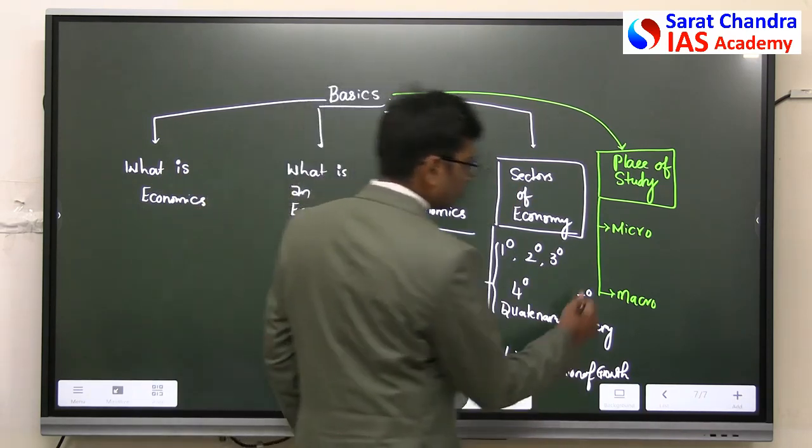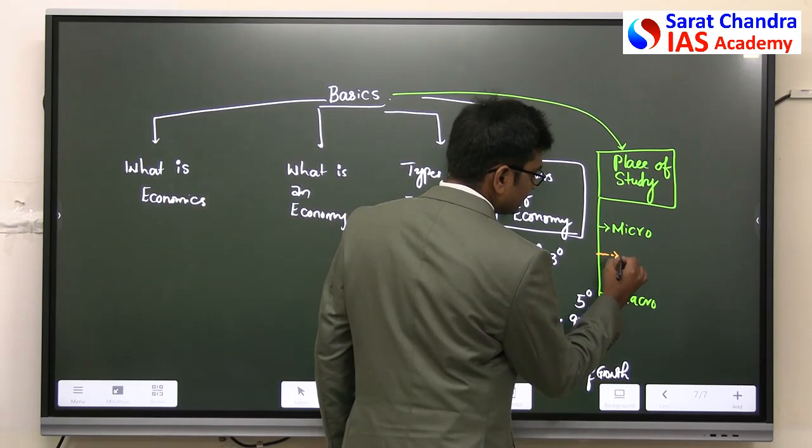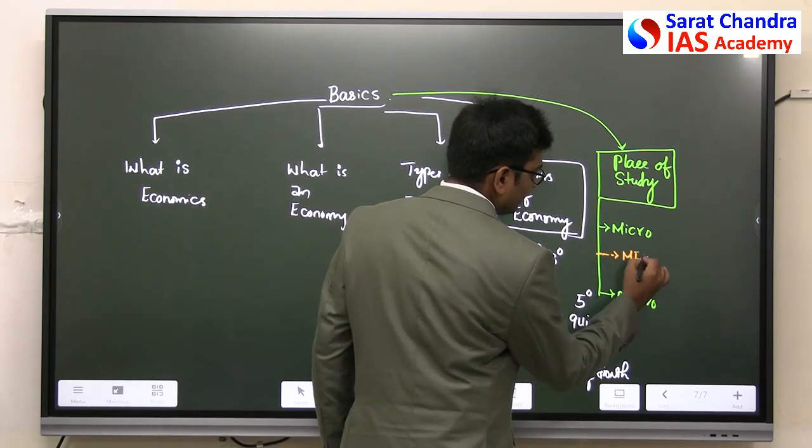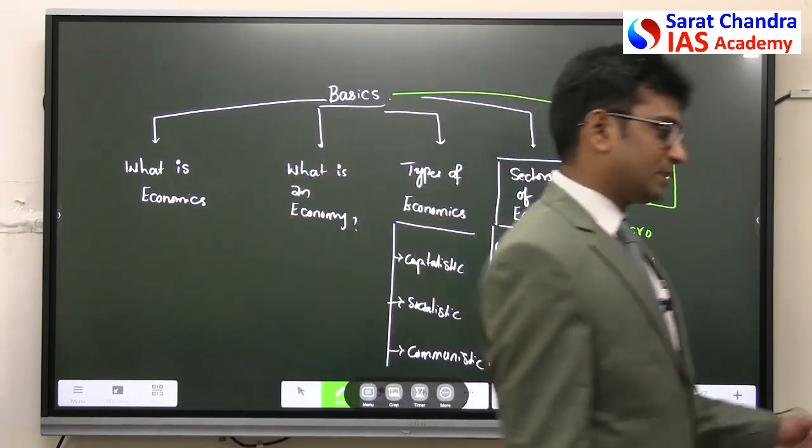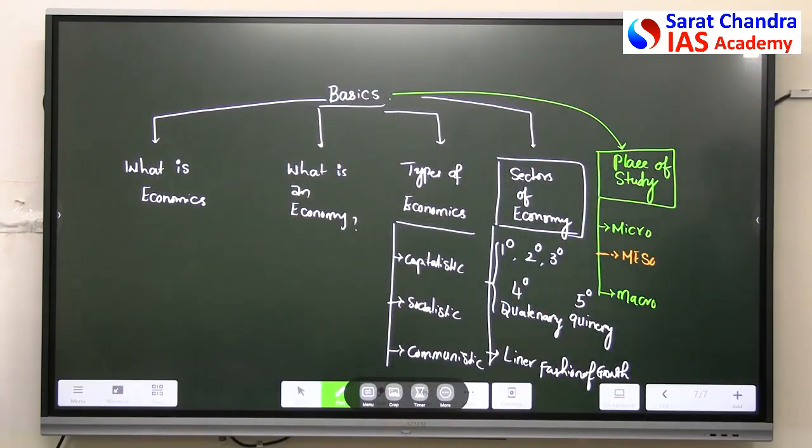Lastly, there is one more term, a medium of this, known as mesoeconomics. Mesoeconomics. Clear?